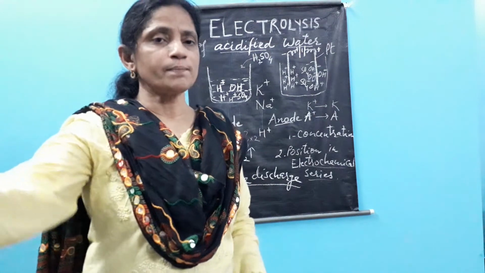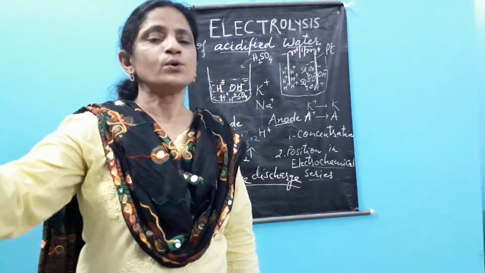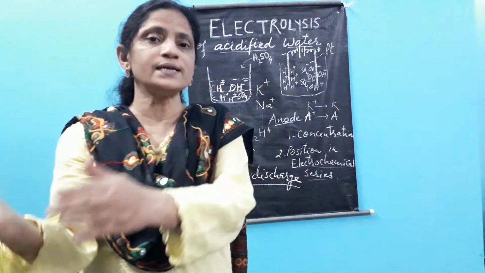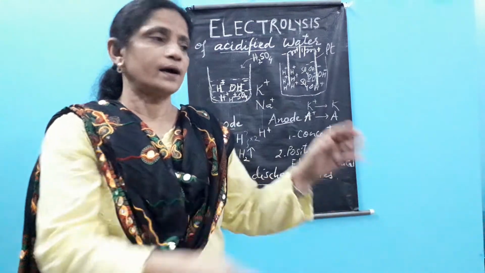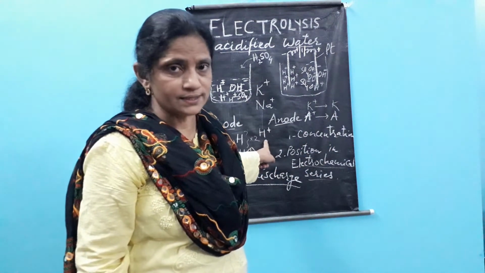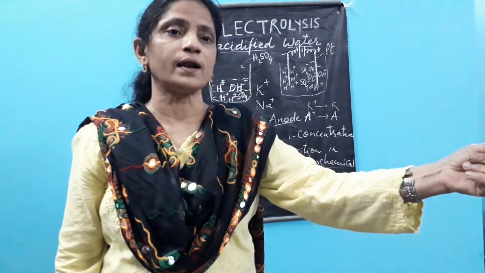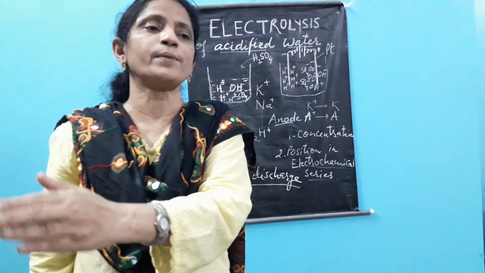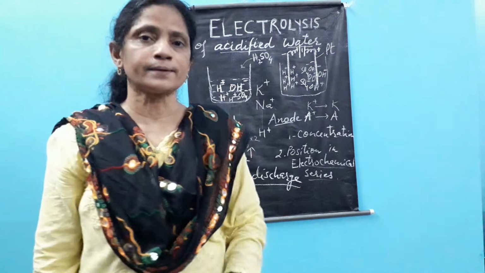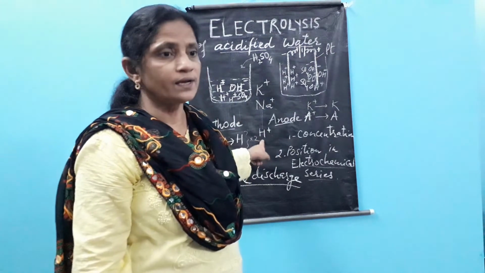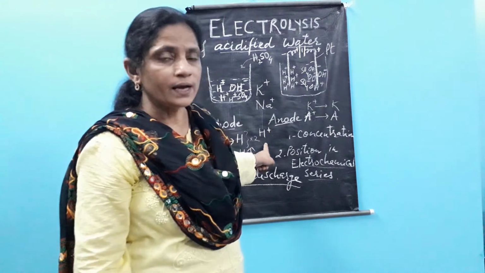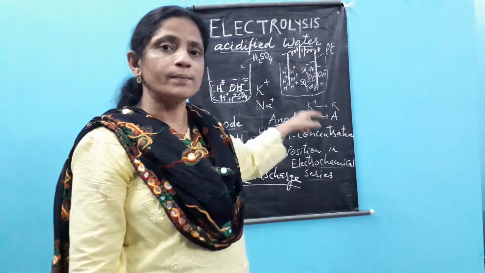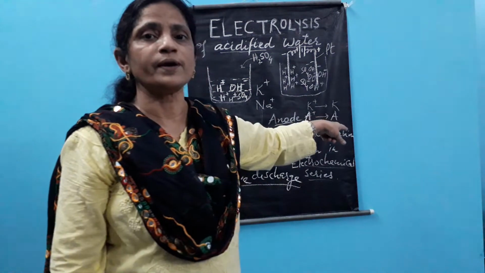But if another person is there who is least interested to become the ion, he has a down position in the electrochemical series, with difficulty becoming ion. When this ion is asked to go back and become atom, he will very quickly come back as the atom. The one having a lower position was not interested to become the ion, but if asked to become atom again, he will very quickly become the atom.